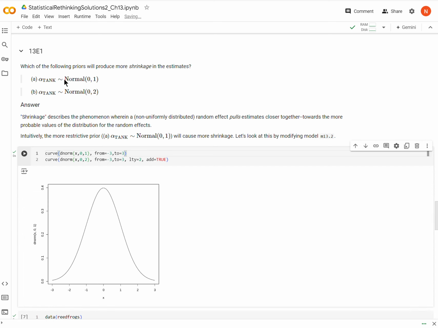Okay, so let's say that we have a random effect, and we're saying that the values of this random effect assume a normal distribution. Well, you can see that here 0 is the most common value, right?